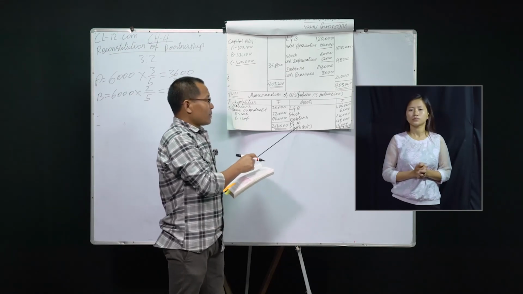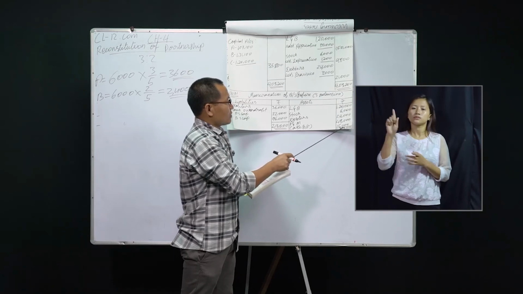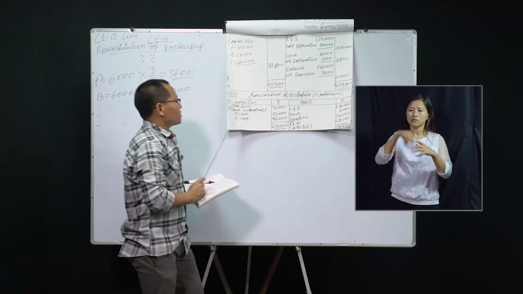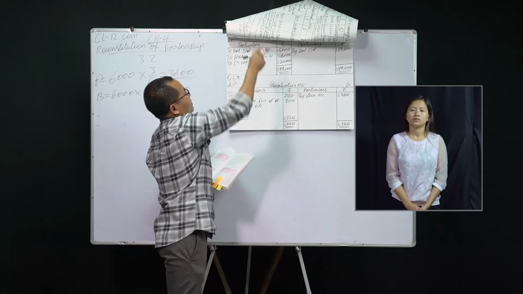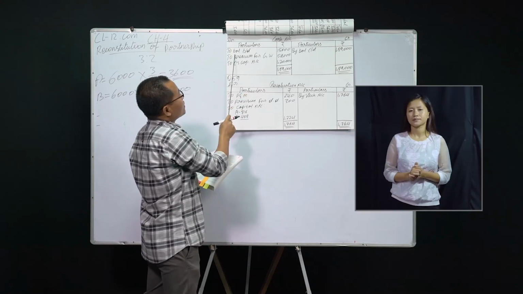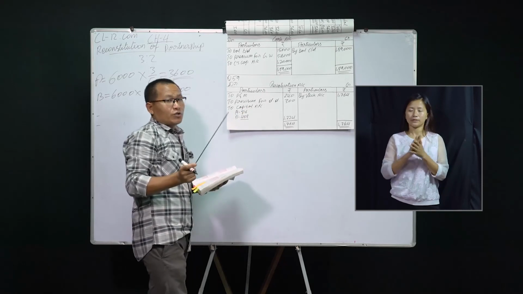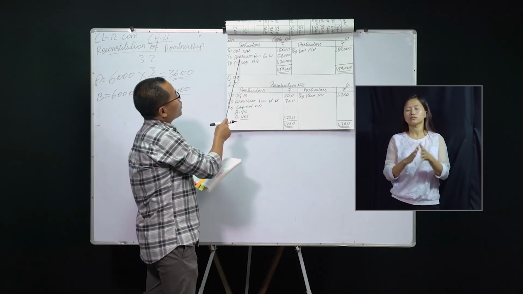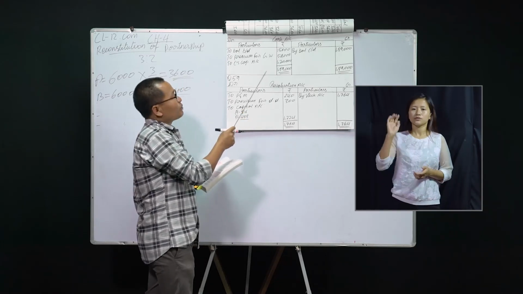So the balancing figure is 15,000. Out of this 15,000, let's see the cash account. Balance brought down is 15,000, that is already in your question. Then to premium for goodwill is 54,000, brought in by the new partner.